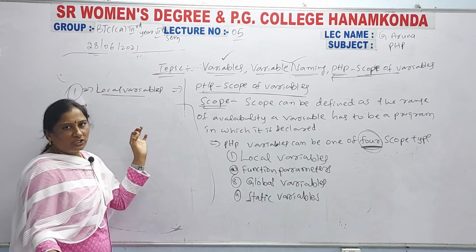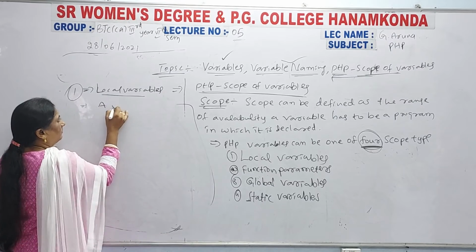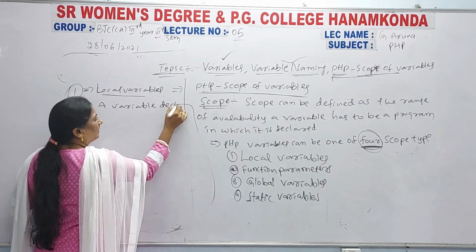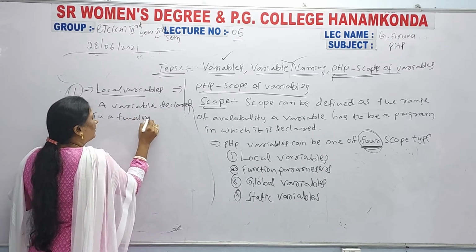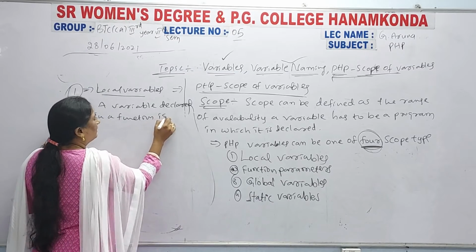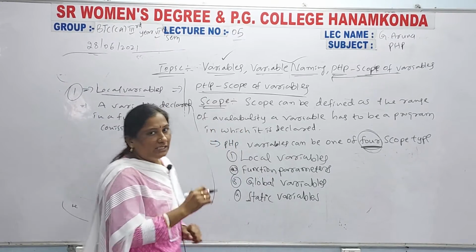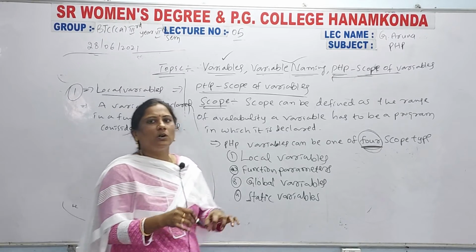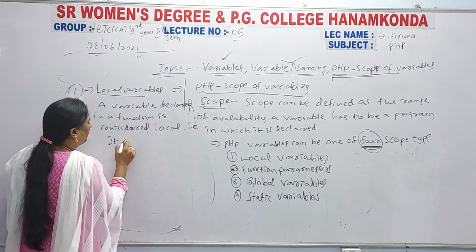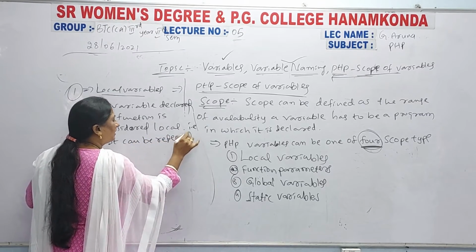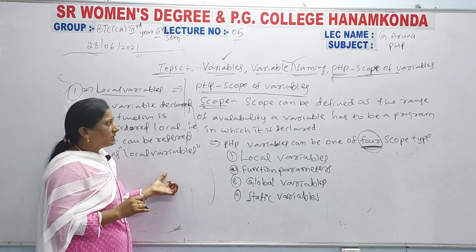The actual definition of local variables is: a variable declared in a function is considered local only, and it can be referred to as a local variable. So this is the definition.